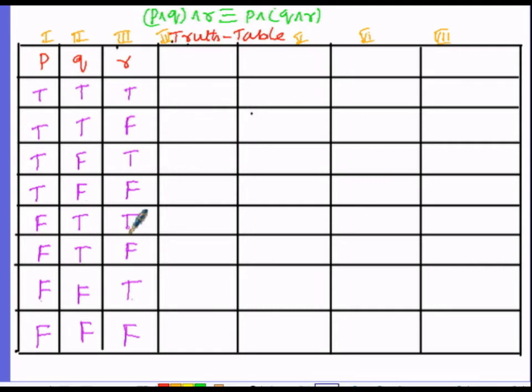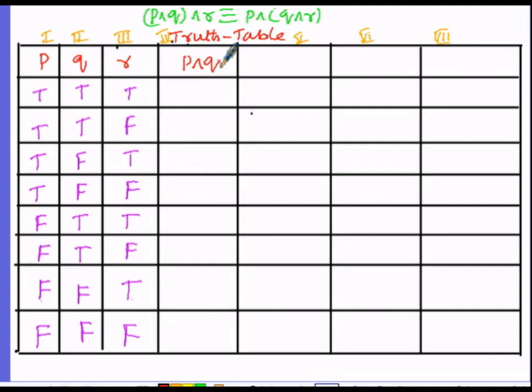Then in the next column, in order to prove the condition that P and Q and R is identically equal to P and Q and R. So here the first bracket, that is the small bracket, is the conjunction of the 2 statements, that is P as well as Q. So here let us find out P and Q under the column number 4.